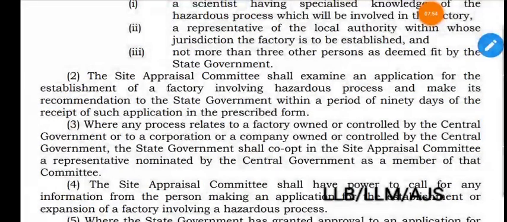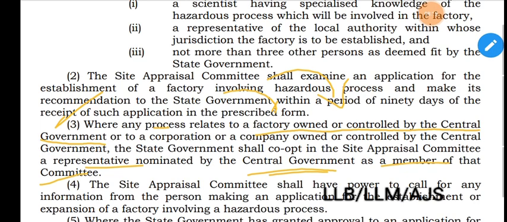Then subsection 3, where any process relates to a factory owned or controlled by the central government. Where any process relates to a factory and the factory is owned or controlled by the central government, or to a corporation or a company owned or controlled by the central government, the state government shall co-opt in the site appraisal committee a representative nominated by the central government as a member of that committee. If the factory itself is owned or controlled by the central government, then the representative nominee of the central government is required to be a member of the committee.